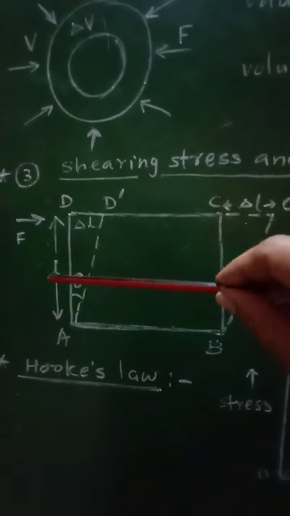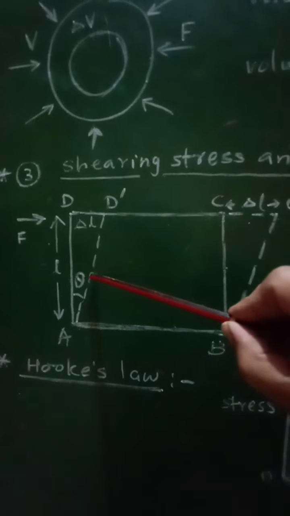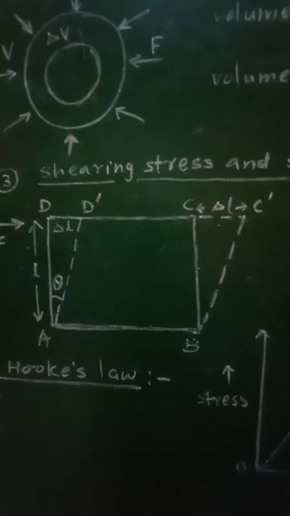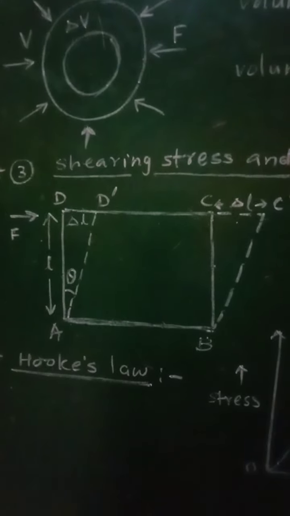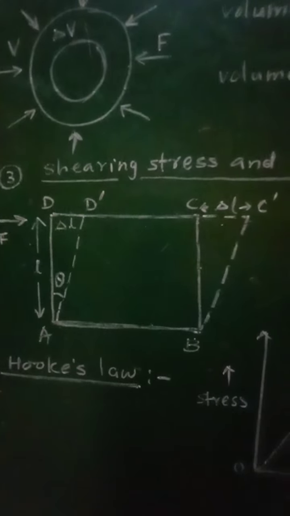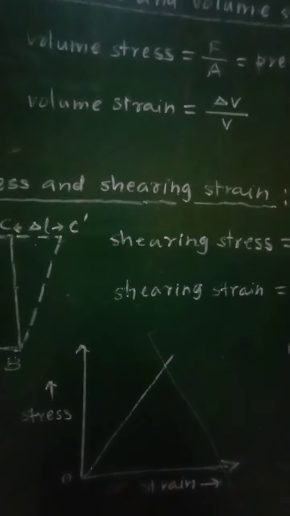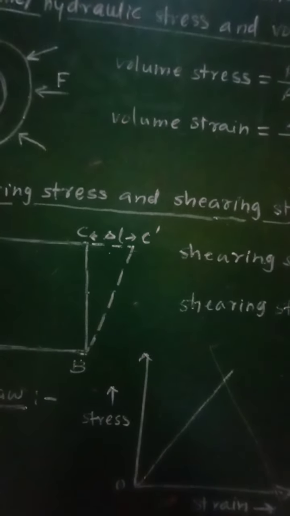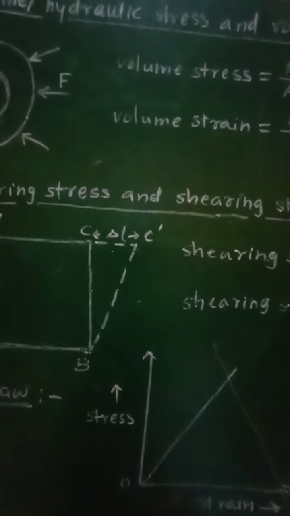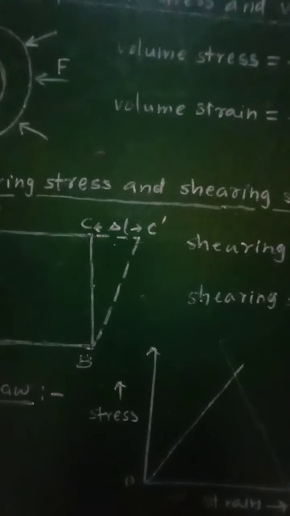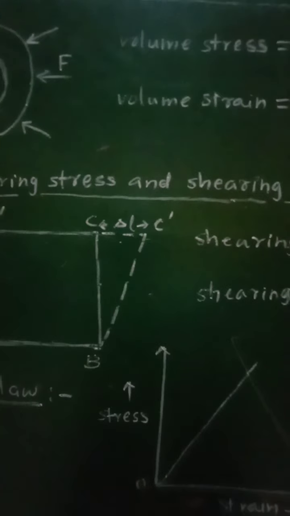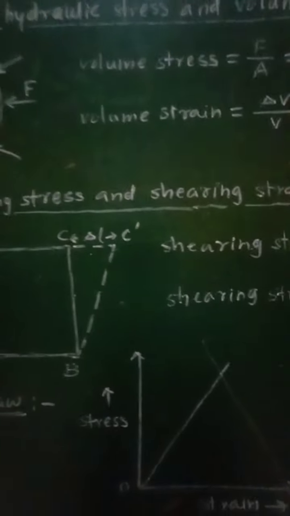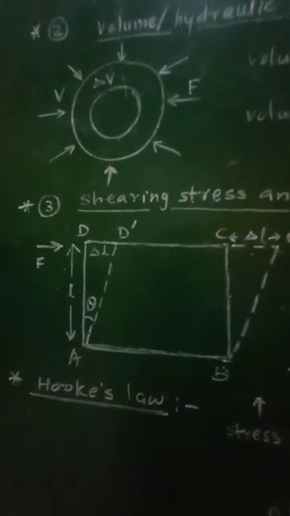So when this top layer DC gets displaced, at that time this angle theta, that is DA dash, will be the small angle theta, and therefore the shearing strain will be defined as the relative displacement of any layer divided by its distance from that fixed layer.